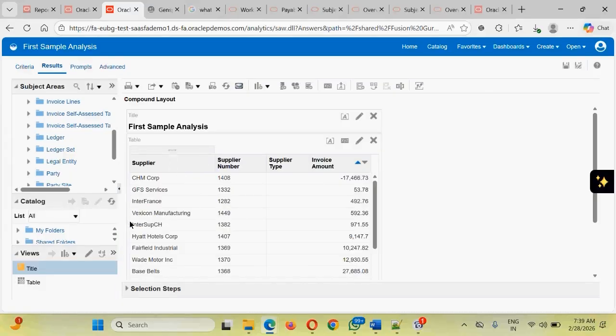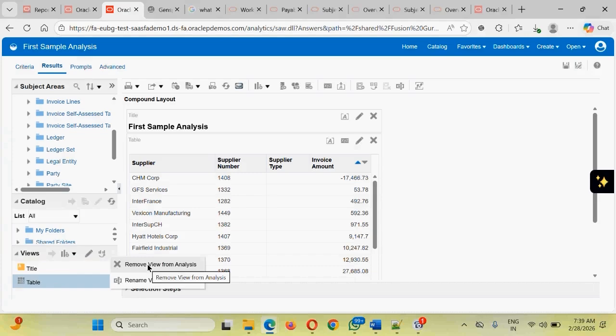Next thing, which is very important to know: if you don't want to see these particular things, you want to completely delete them, that is also possible. How can you do that? You can simply select that particular icon, click on it, and there is something called remove view from analysis. This table structure itself is removed permanently.